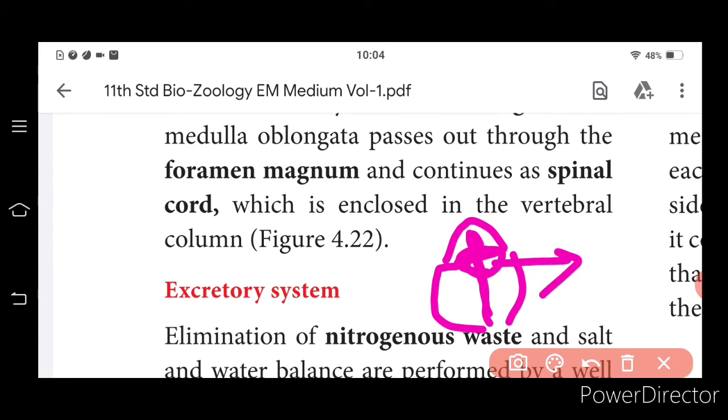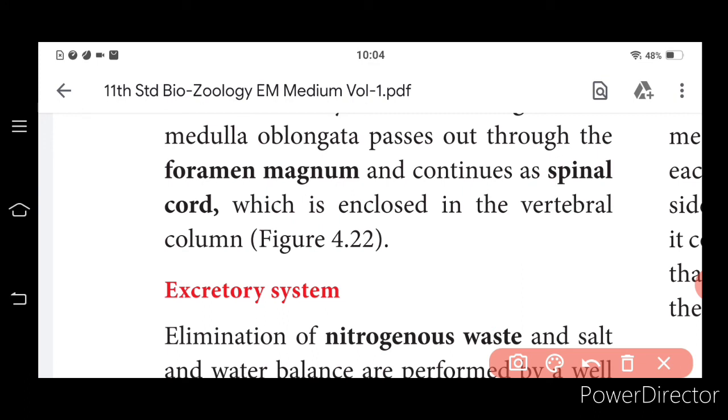This opening is called the foramen magnum. Do you follow? It is the opening between the head and the spinal cord to move downwards, which is enclosed in the vertebral column. As you know, the spinal cord is enclosed by the vertebral column.